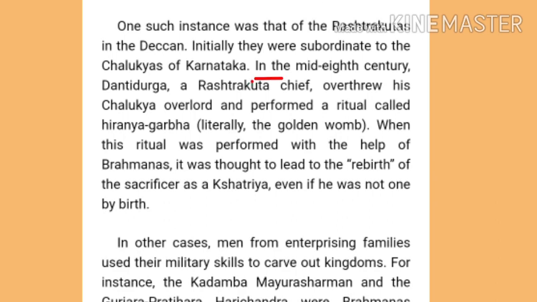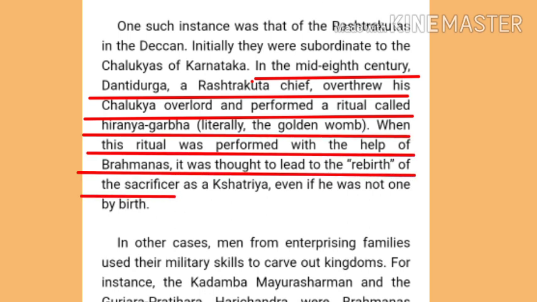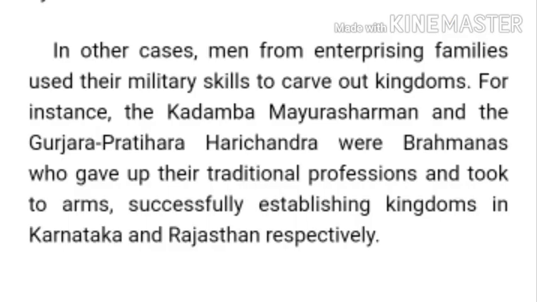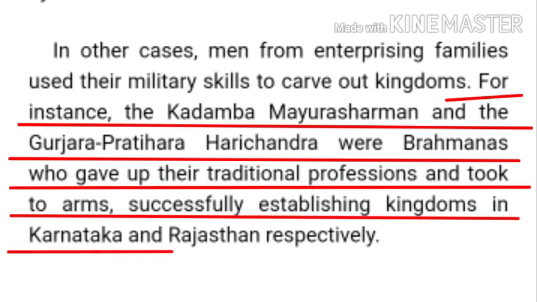In the mid-8th century, the Rashtrakuta chief Dantidurga overthrew his overlord, the Chalukyas, and performed a ritual called Hiranyagarbha or the Golden Womb. This event was significant as it set a precedent that a person need not be born as a Kshatriya to become a ruler. Mayurasharman and Harichandra, two Brahmanas, gave up their profession and established their dynasties, Kadamba in Karnataka and Gurjara Pratiharas in Rajasthan, respectively.